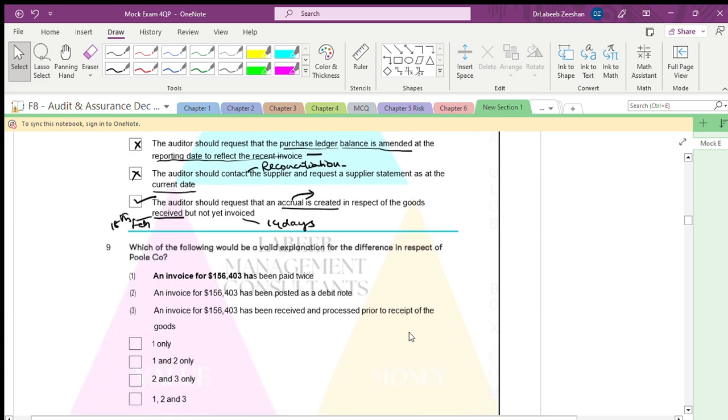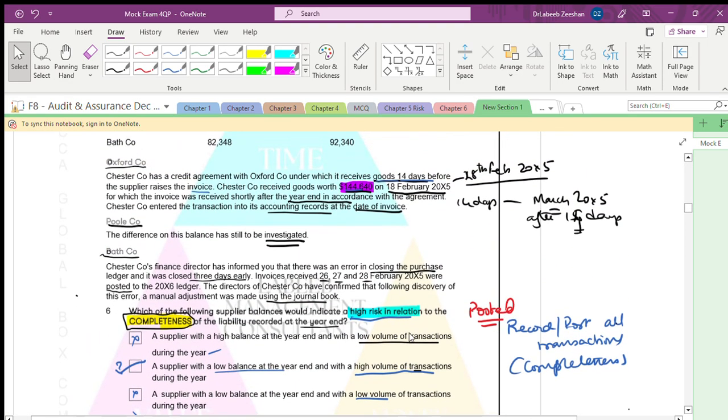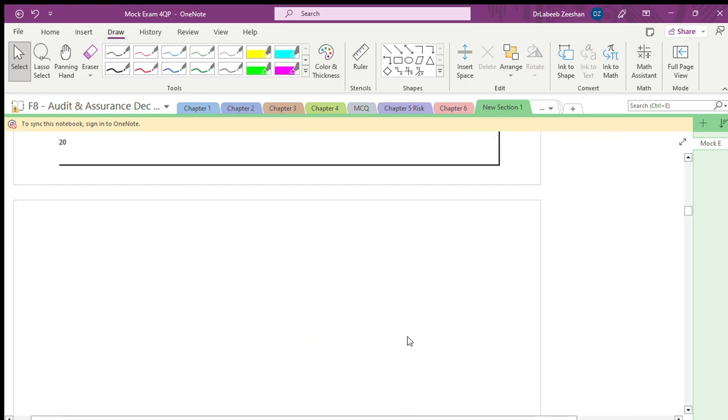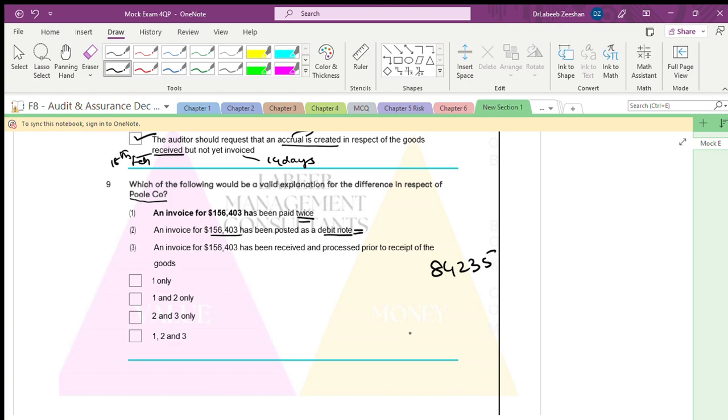Which of the following is a valid difference in respect of Pool company? How much is the Pool company? Pool company is this much. So how much is there? See, supplier balance per statement 84 235. And how much invoice? Invoice has been paid twice. An invoice has been posted as a debit note. Debit note, fine, it's not accounted.